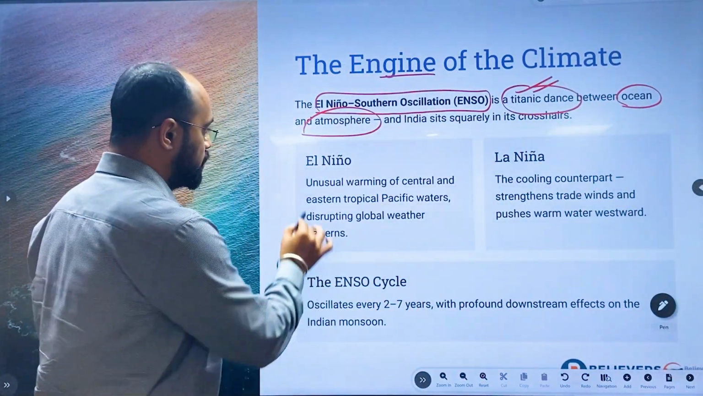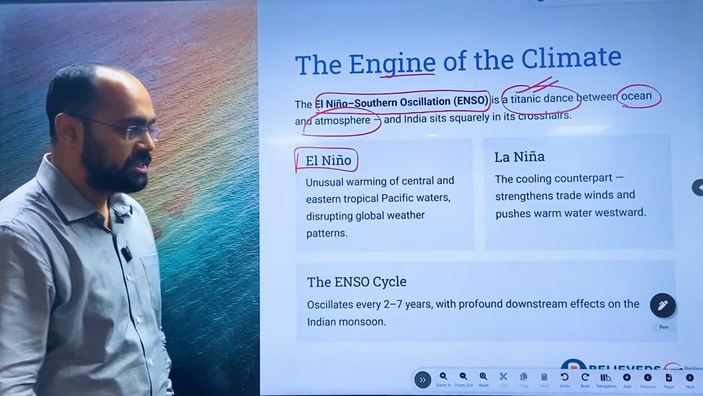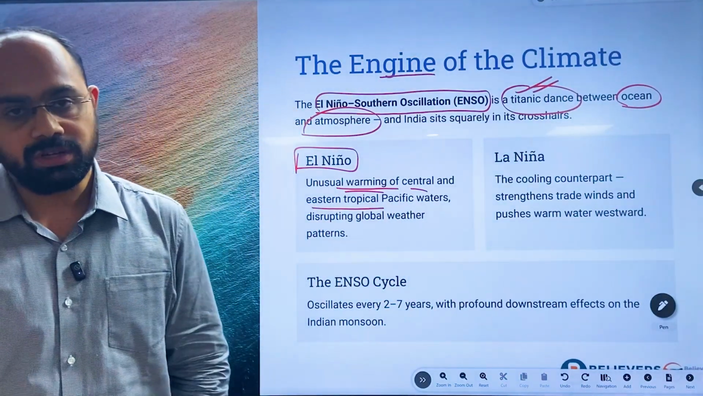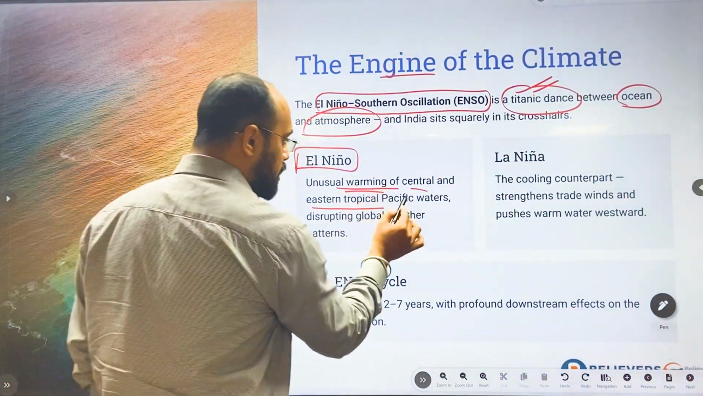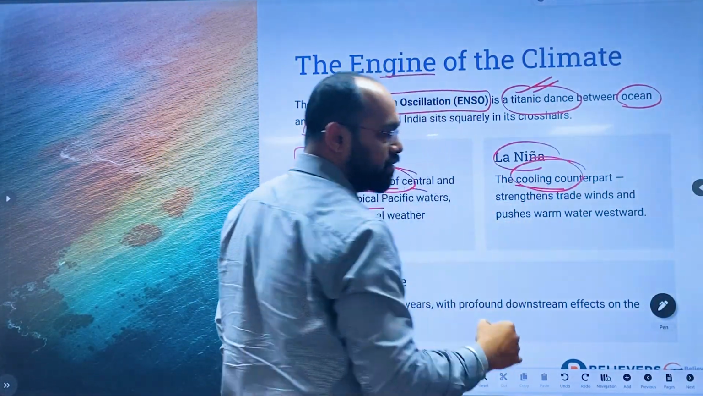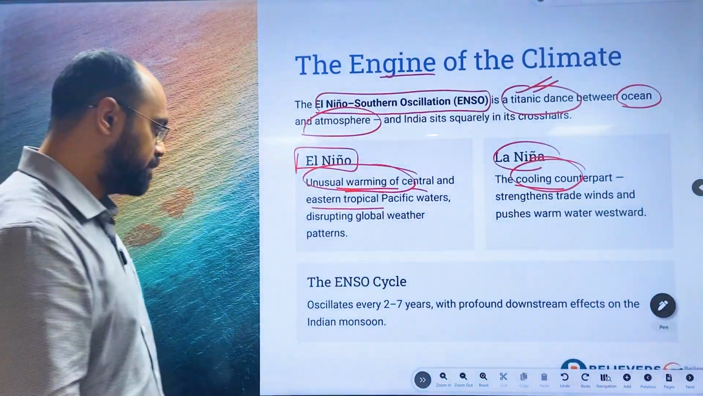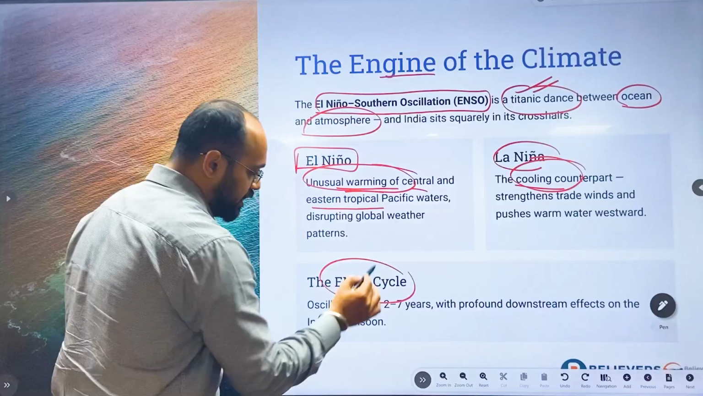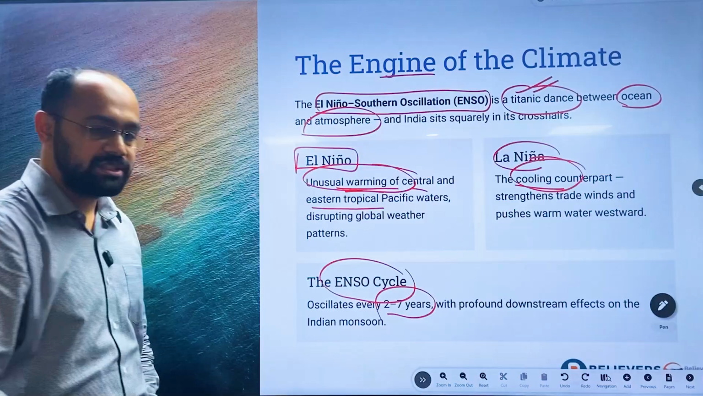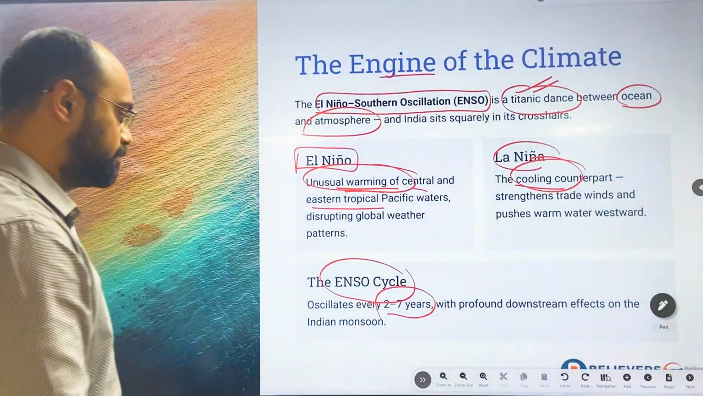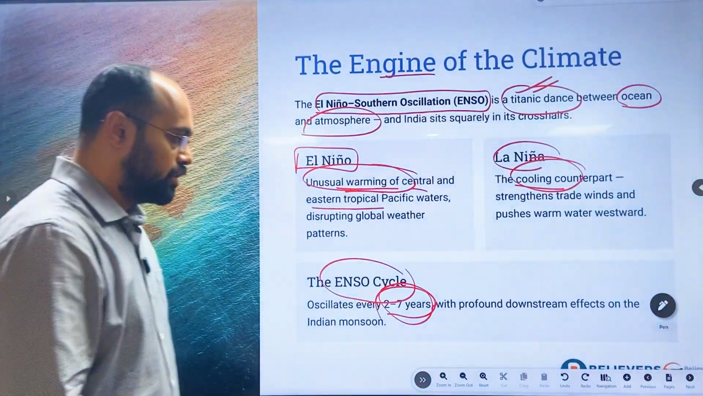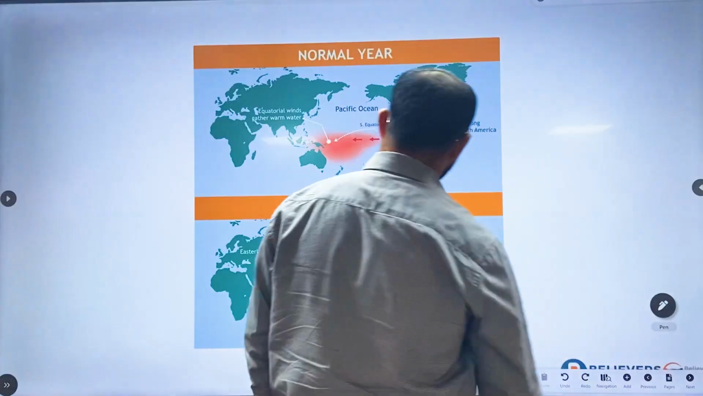And firstly, what is El Nino? El Nino is basically the warming up of the central and eastern tropical Pacific waters. Here the water is getting warmed up, and in La Nina the water is getting cold, which is basically the opposite direction. This El Nino Southern Oscillation cycle we experience every 2 to 7 years. So we'll understand the concept of El Nino.